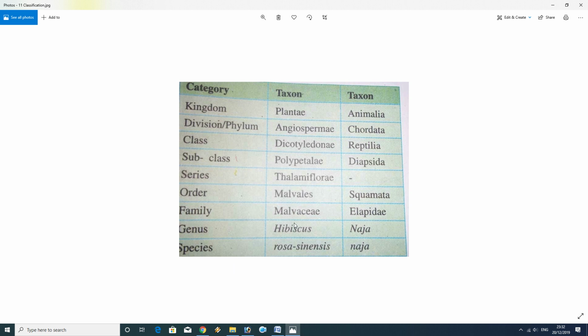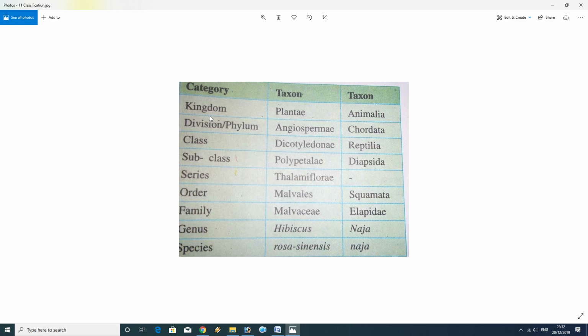Taxon indicates a concrete unit of classification, and the word taxon was given by the scientist Adolf Meyer-Abich. See, kingdom, in case of a plant it is Plantae, in case of an animal it is Animalia, and we are talking about king cobra and China rose.